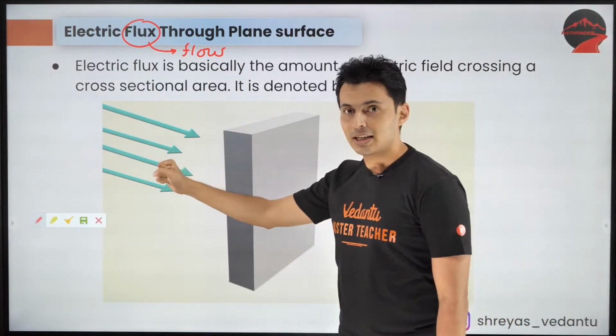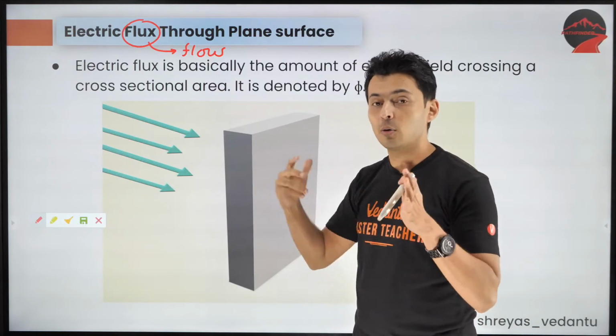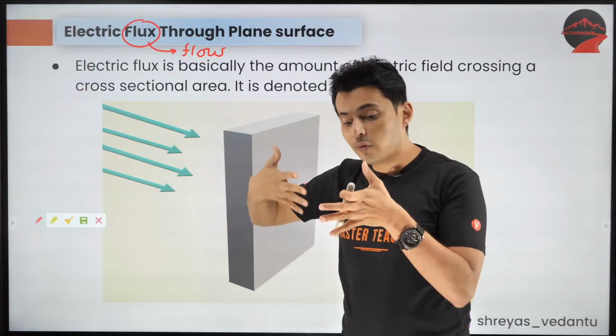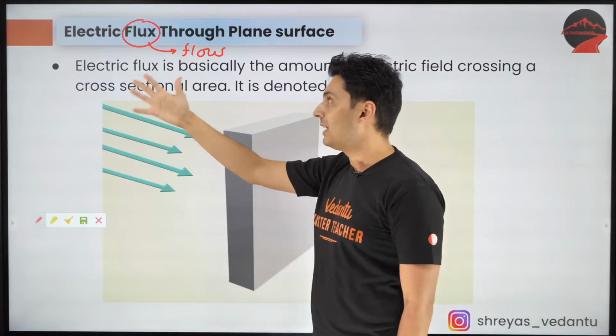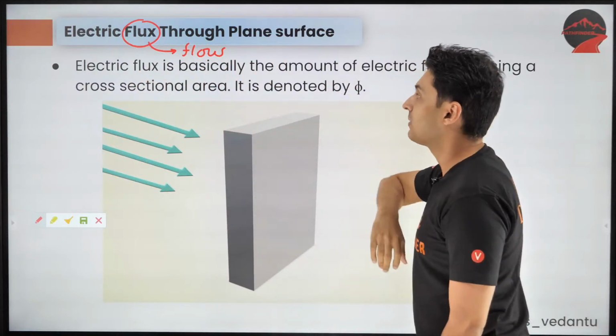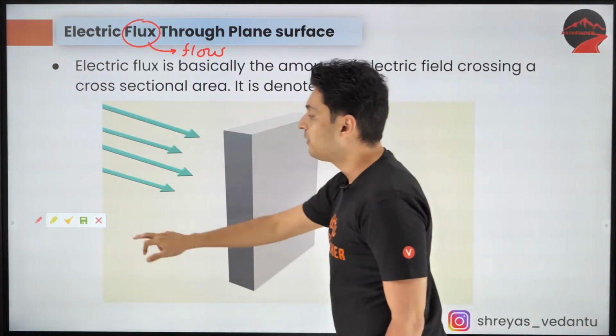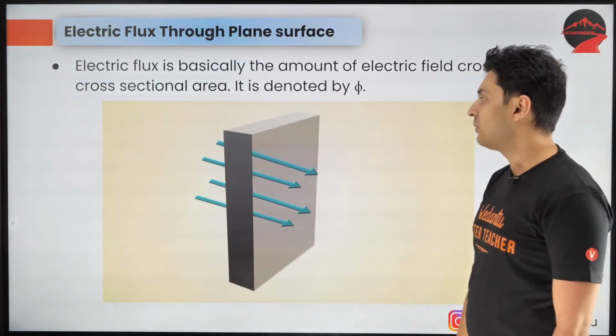So they are flowing through that area, and that flow of electric field lines is called electric flux. The symbol for that is phi. So phi is the symbol for electric flux.